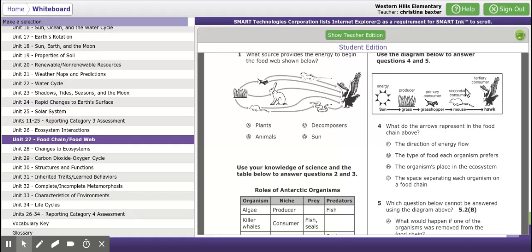Number 4. What do the arrows represent in the food chain above? F, the direction of the flow of energy. The direction of energy flow. G, the type of food each organism prefers. H, the organism's place in the ecosystem. Or J, the space separating each organism on a food chain.